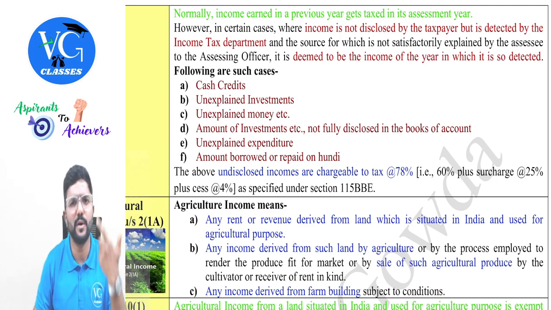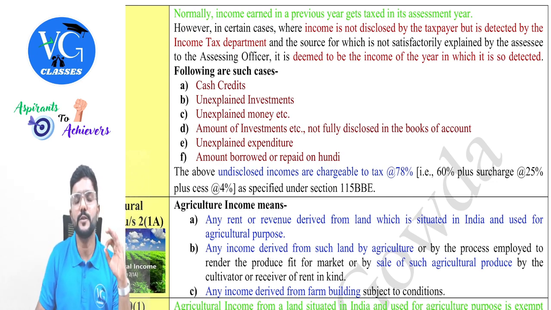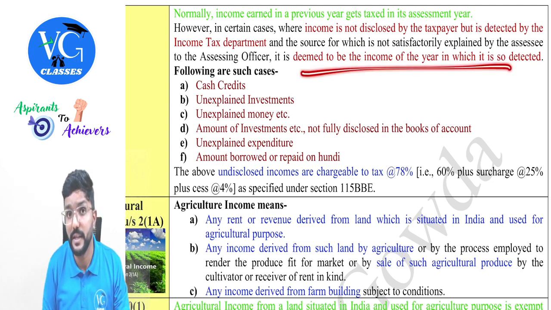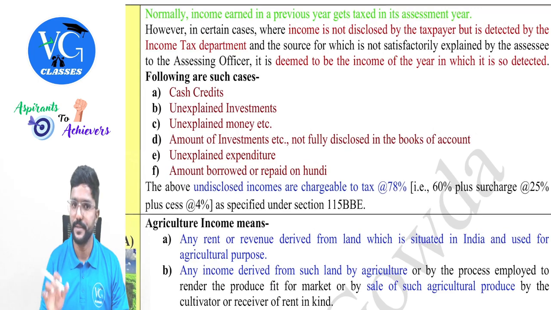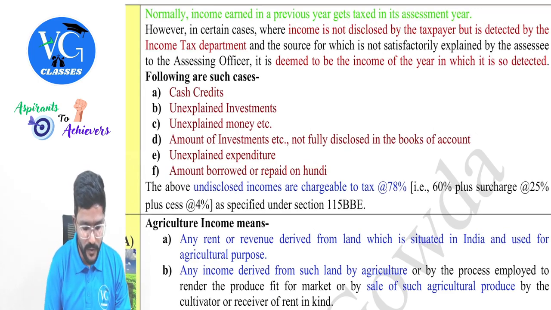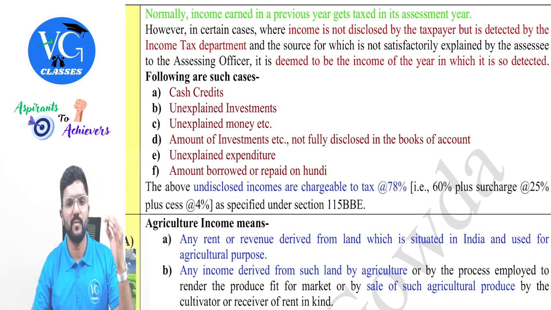Maybe search, raid, or investigation, and the source for which is not satisfactorily explained by the assessee to the assessing officer, it is deemed to be the income in the year in which it is detected. The year in which it is detected, it is considered to be an income, guys. Okay, sir. Which are those few examples? Few cases are there. What are those?